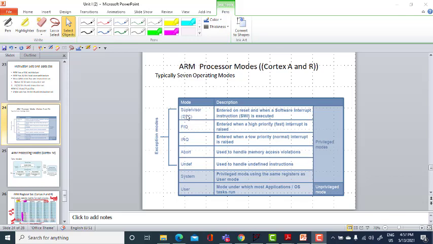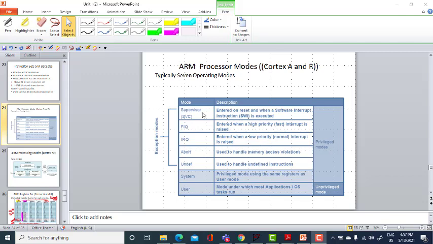Some of the operations are carried out in the privileged mode also. And user mode is used by the operating system for user tasks in the processor. Five of them are exception modes. Each one is associated with a particular type of exception or interrupt. For example, IRQ mode is used for handling IRQ interrupts.